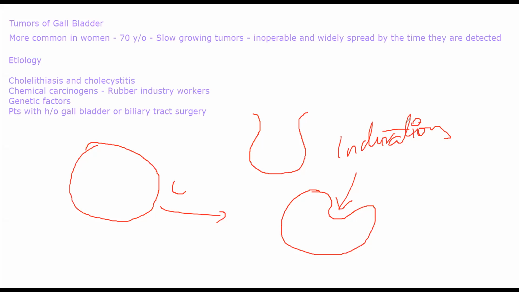That is one type. Then you have a fungating type. What does fungating type mean? You will have an irregular cauliflower-like growth. So you will literally have a growth that is growing out like this. It's not exactly like a cauliflower, but it will look like this. It will be friable, meaning if you touch it or if you try to force it, it will break, it will crumble away. The tumor itself will grow like this in a cauliflower way.